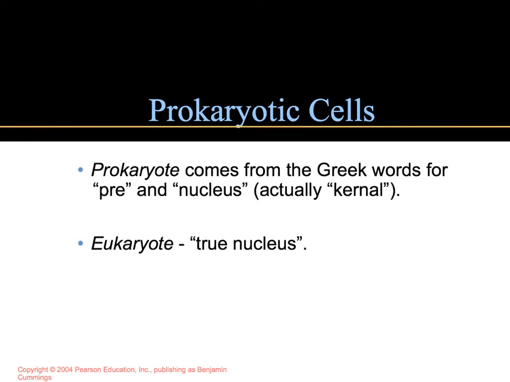Prokaryotic cells are cells that do not have a nucleus. Prokaryotic comes from the Greek word pro, meaning pre or before, and then the term karyote, kary, refers to a kernel, and that kernel is actually referring to the nucleus. So for prokaryotic cells, we are essentially saying before a nucleus, whereas in eukaryotic cells, the term means a true kernel or a true nucleus.